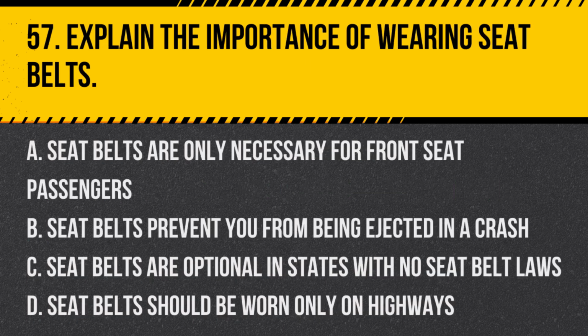Question 57. Explain the importance of wearing seat belts. A. Seat belts are only necessary for front seat passengers. B. Seat belts prevent you from being ejected in a crash. C. Seat belts are optional in states with no seat belt laws. D. Seat belts should be worn only on highways. Answer: B. Seat belts prevent you from being ejected in a crash. They are a critical safety feature that can save lives by keeping occupants secure during a collision.